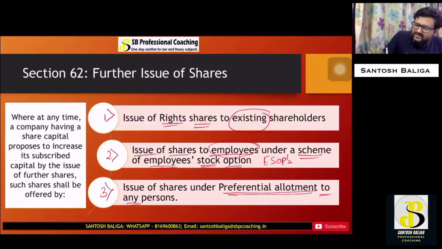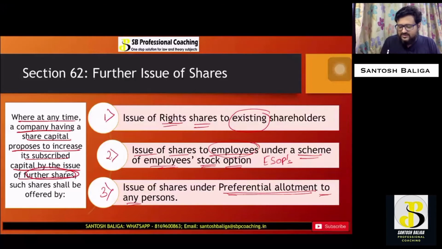So, where at any time a company having a share capital proposes to increase its subscribed capital by issue of further shares, such shares shall be offered by issue of right shares, issue of shares to employees, and issue of shares under preferential allotment. This is what is covered under Section 62. Okay, so let us get into each one of them one by one.